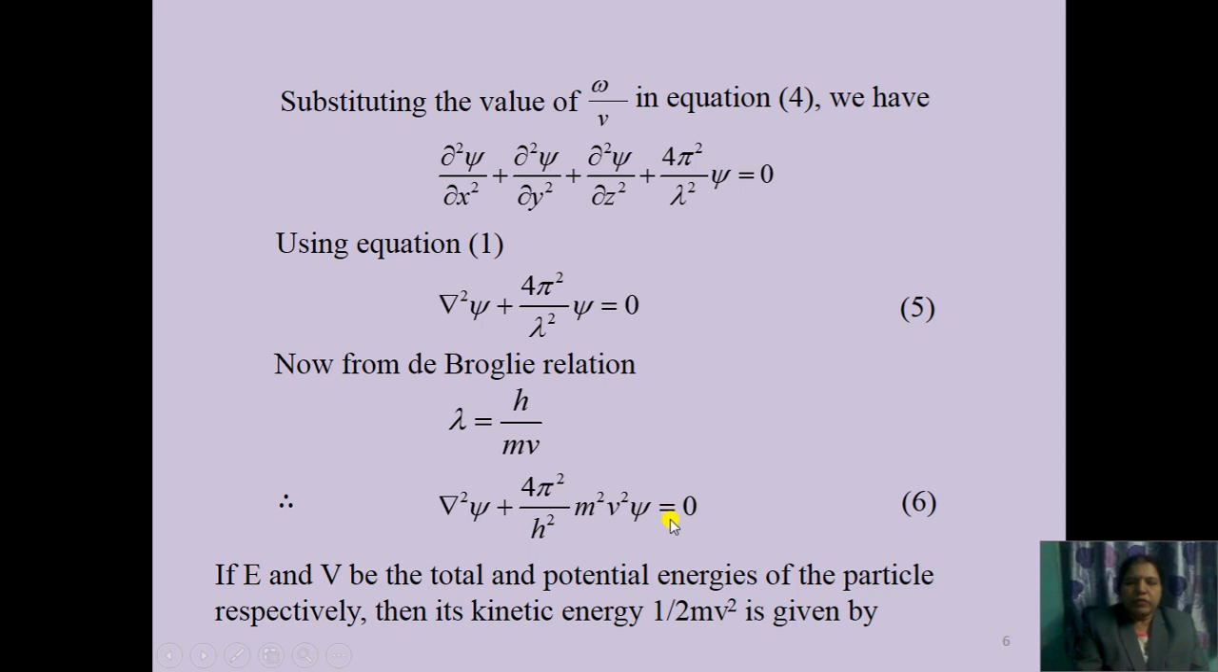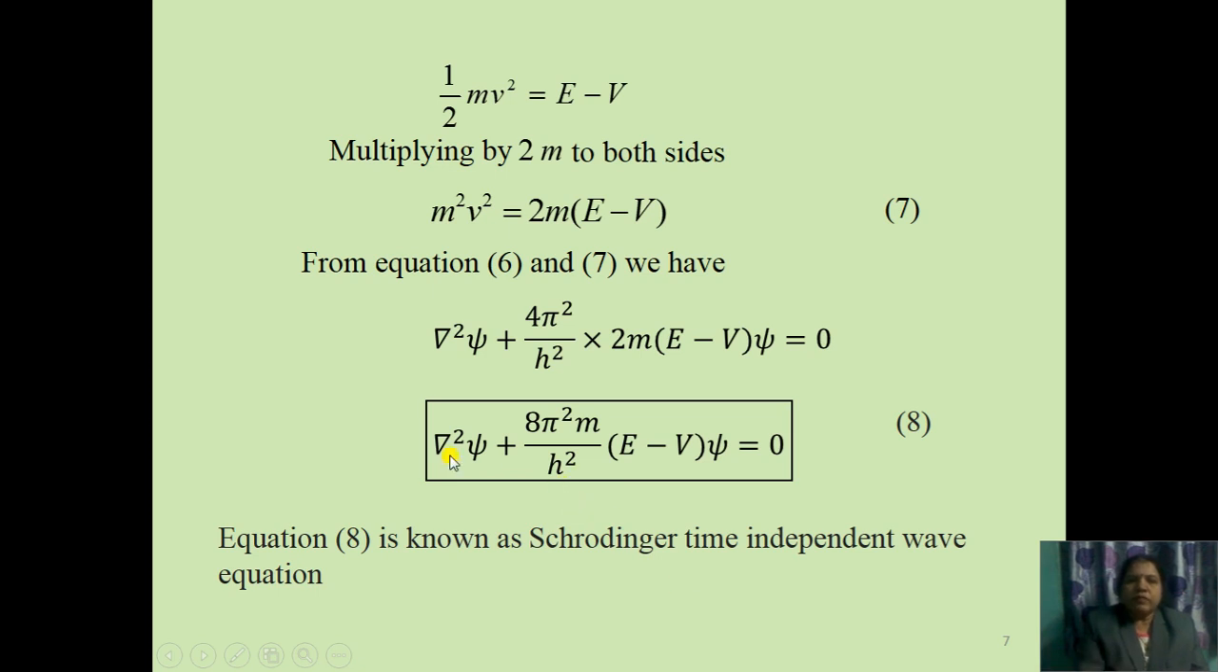psi equal to 0. If E and V, E is the total energy and V is the potential energy, be the total and potential energies of the particle respectively, then its kinetic energy half mv square is equal to total energy minus potential energy. Multiplying by 2m, the 2 gets cancelled, it becomes m square v square. Here m square v square equal to 2m into E minus V.